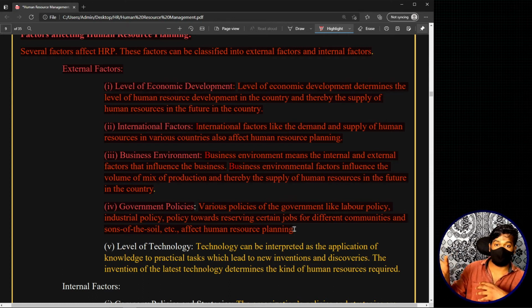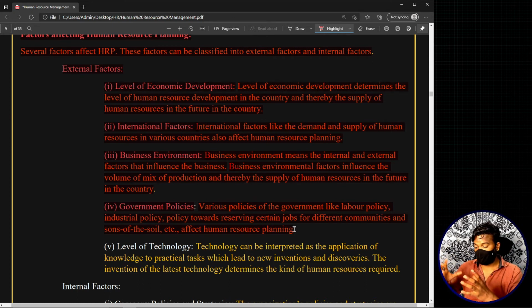Now if there are certain government policies telling that, if you want to start an organization in this particular state, half of the employees should be from that state, and in the rest, this much percentage should be women, this much percentage should be men, no children, or only adolescents. In this way, if the government restricts or rolls out different policies, that will also have an impact on human resource planning.